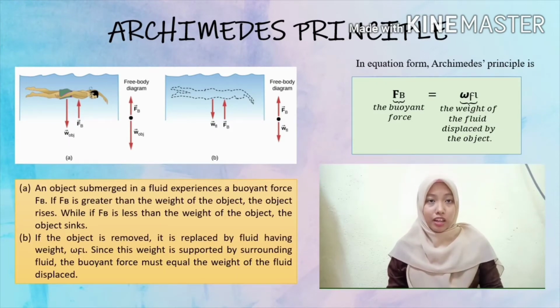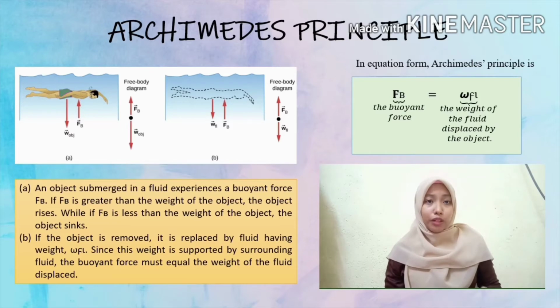From image A, an object submerged in a fluid experiences a buoyant force, or Fb. If Fb is greater than the weight of the object, it will rise, while if Fb is less than the weight of the object, it will sink. From image B, we can see that the object was removed. When the object is removed, it will be replaced by fluid having weight, or omega. Since this weight is supported by the surrounding fluid, the buoyant force must equal the weight of the fluid displaced.